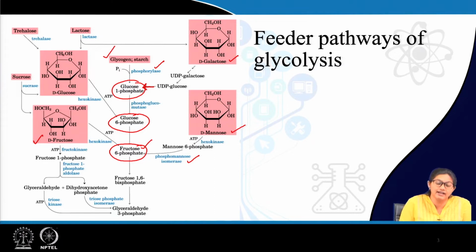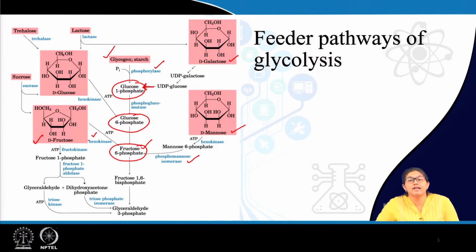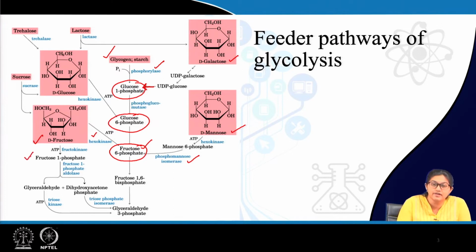Similarly, fructose directly with the help of hexokinase can form fructose 6-phosphate and enter glycolysis. Now, fructose can be metabolized by some other pathway, which you will once again learn in a further class, that fructose via formation of fructose 1-phosphate is finally split to form dihydroxyacetone phosphate and glyceraldehyde, and finally enters glycolysis via forming glyceraldehyde 3-phosphate.